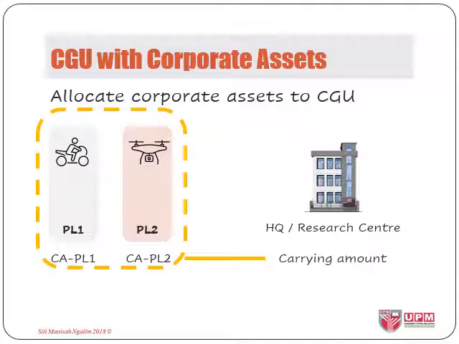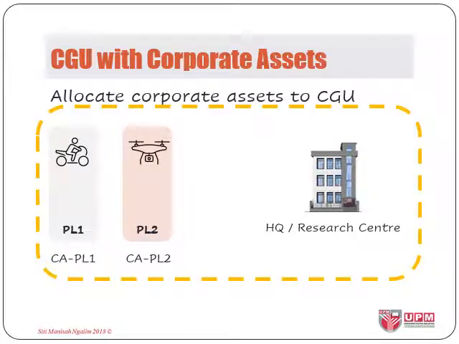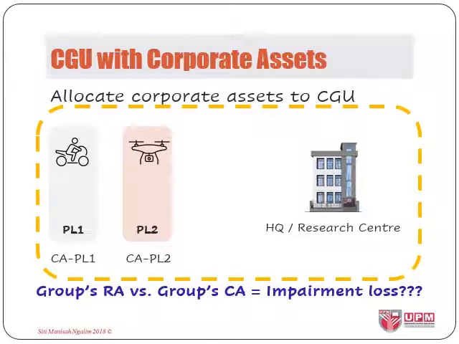To test for impairment of CGU, we need to include all other assets that contribute to the unit's cash flow, thus it may include corporate assets. And if we determine that corporate assets may be impaired, the only way to test for their impairment is to determine the CGU or group of CGUs that these assets belong to, and compare the recoverable amounts of this big group of assets with their carrying amount.